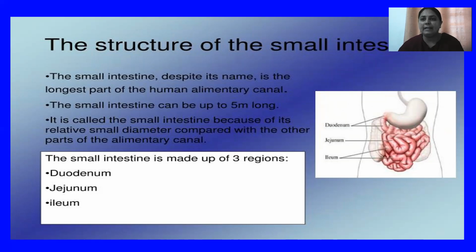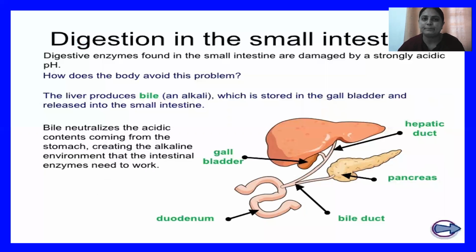So the small intestine has three regions: duodenum, jejunum, and ileum. Now students, how does the process of digestion take place in the small intestine? All of you remember that the small intestine is the site of complete digestion as well as absorption of carbohydrates, proteins, as well as fats.